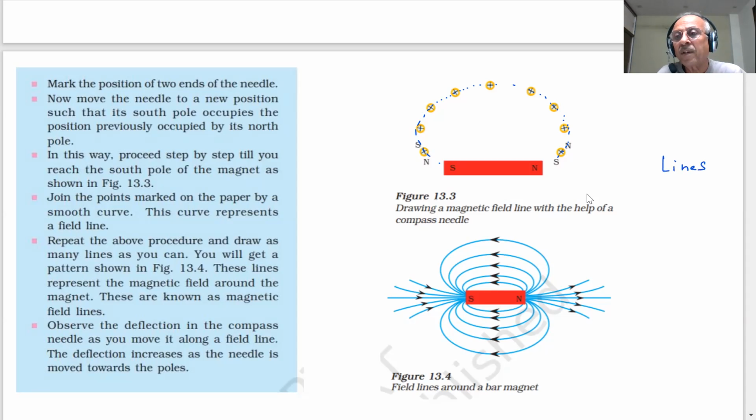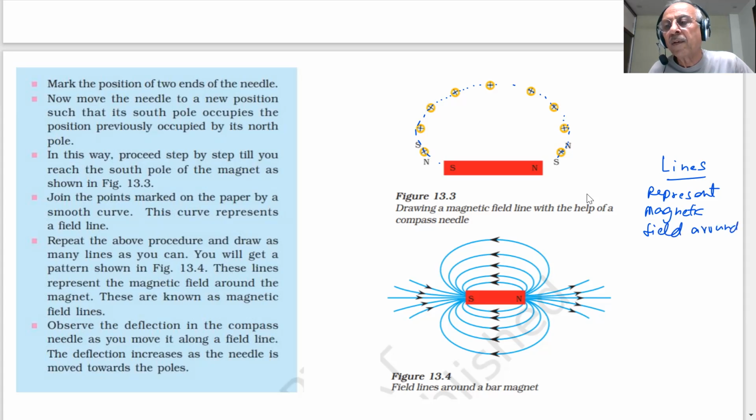What do the lines represent? They represent the magnetic field around the magnet. These are known as magnetic field lines. Observe the deflection in the compass needle as you move it along the field. Deflection increases as the needle is moved towards the poles. Near the poles, deflection is more. And if you take it away, deflection becomes less.